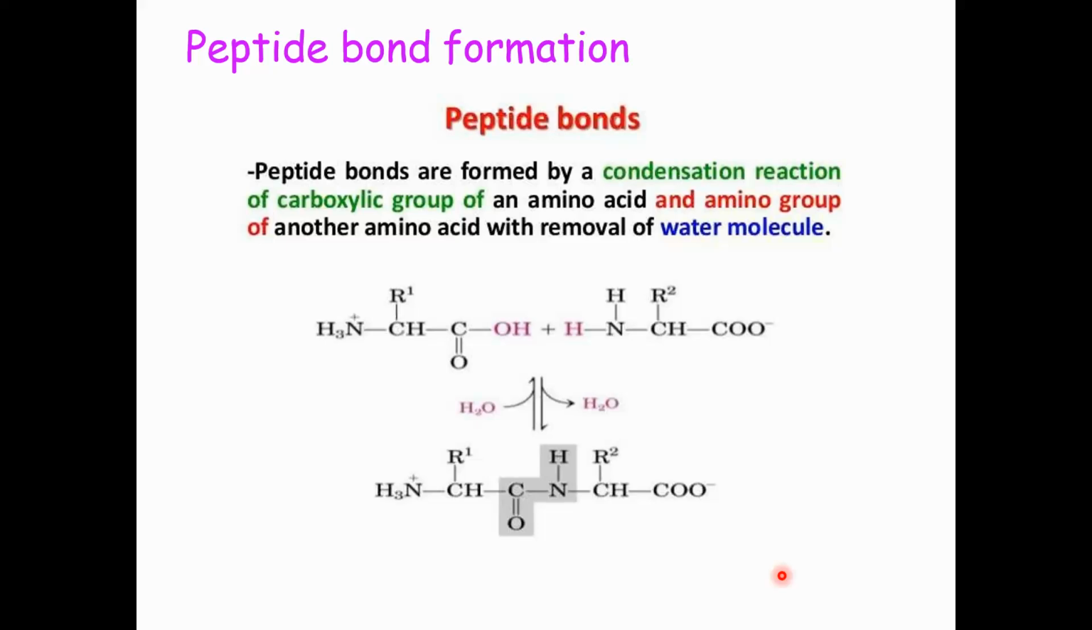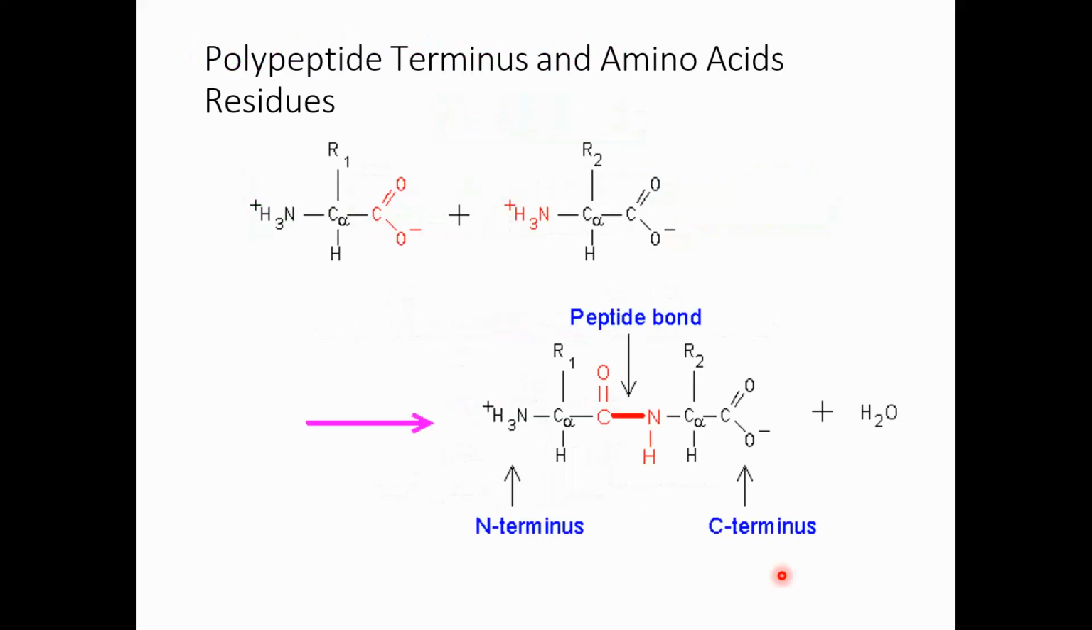One more thing we have to understand here: whenever there are two amino acids, there is one peptide bond, and whenever there are three amino acids, there are two peptide bonds. We will discuss this in a coming slide. This picture shows a peptide bond made between two amino acids.